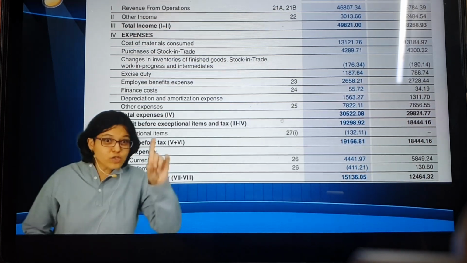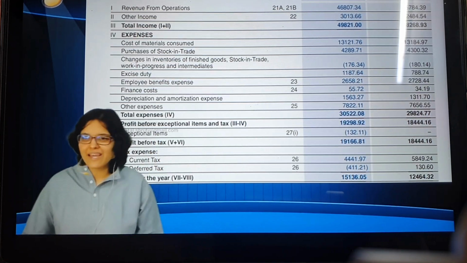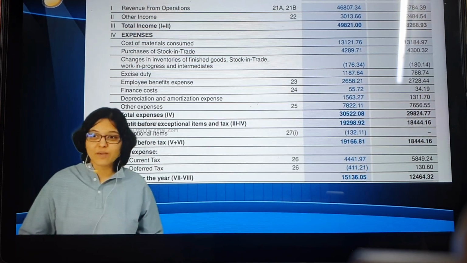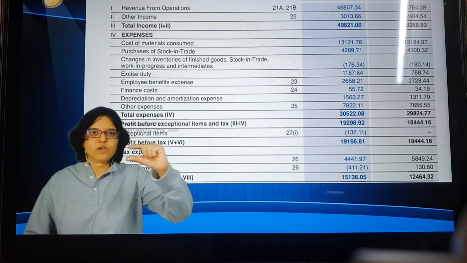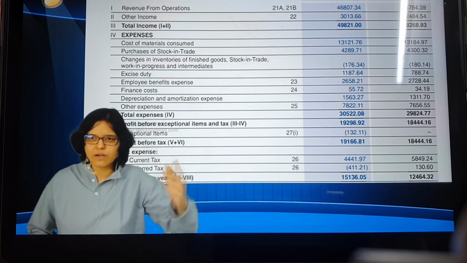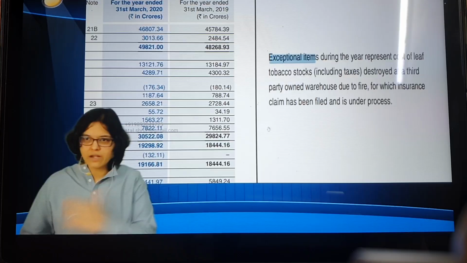What note? That notes to accounts. And I said, as a normal analyst, we need not refer to that, it's okay. But if you want to dig down deep, then this is where you can find out the details. Out of this big book, you need to know which note number to check. It will be numbered sequentially, so you directly jump to note number 27.1. What I've done is just take a screenshot of that and paste it here itself.